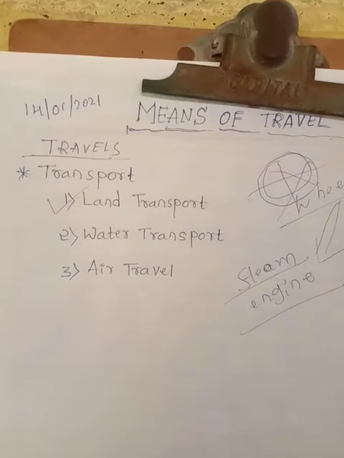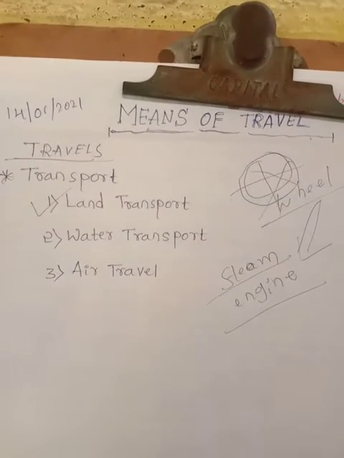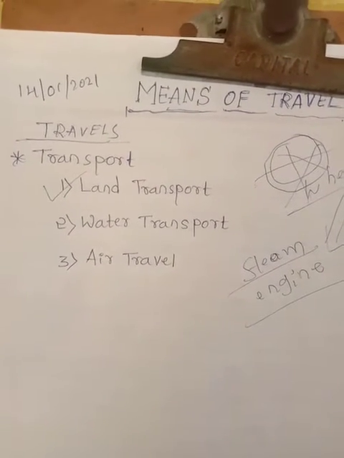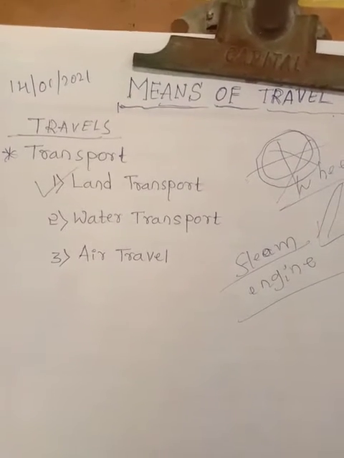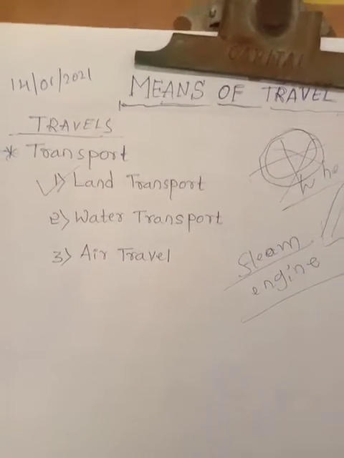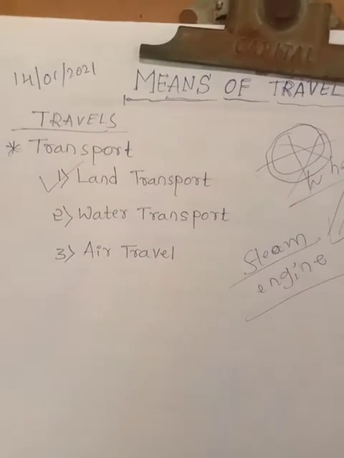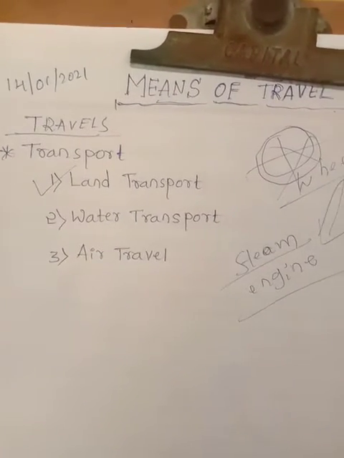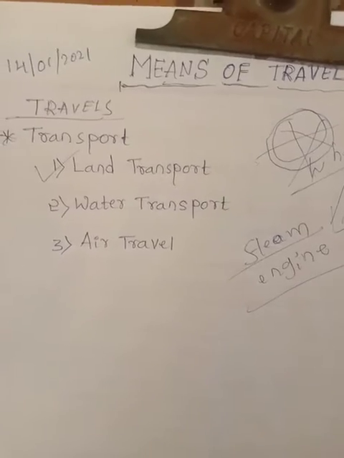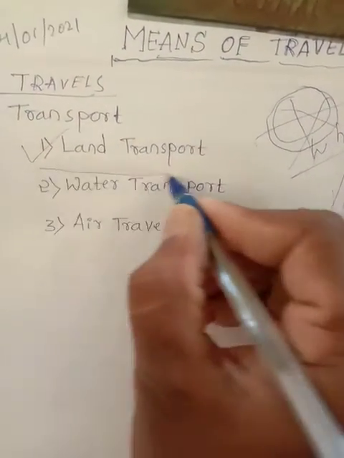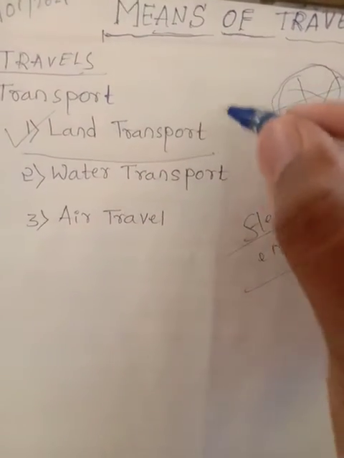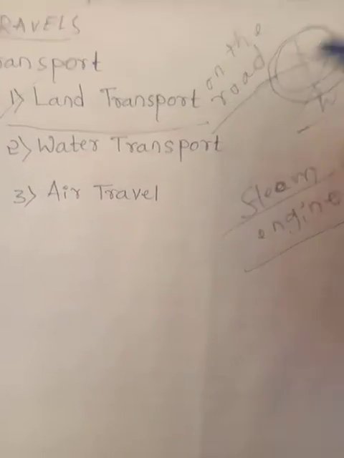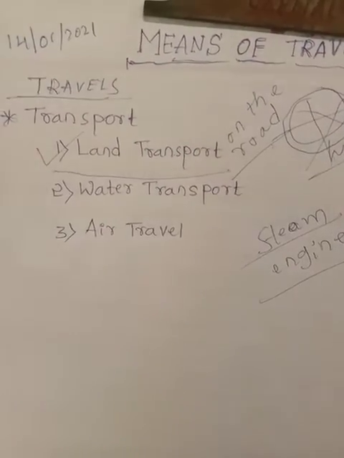Our journey happens only on the road using different types of vehicles like cars, public buses, and our own private vehicles like scooter and bike. Helicopter is not a land transport, sorry. Car, bike, scooty, different types of cars and bikes, and bicycle are also land transport. So these are examples of land transport. Vehicles traveling on the road are called land transport.